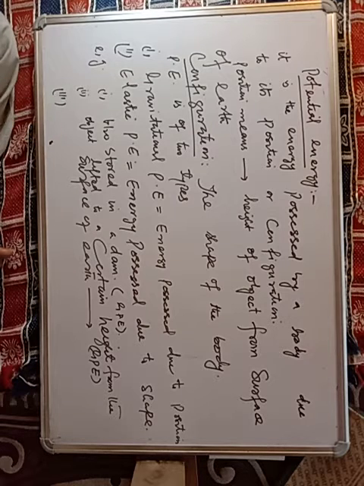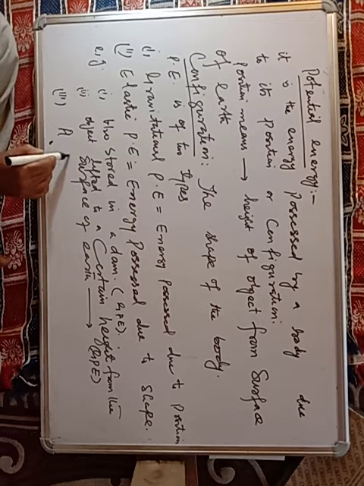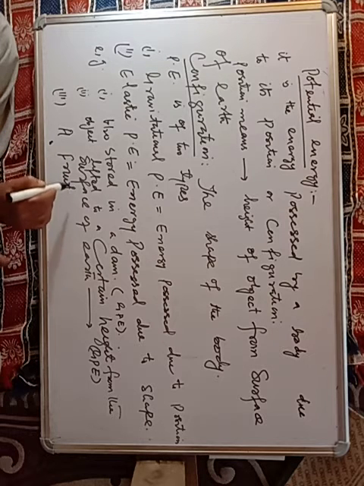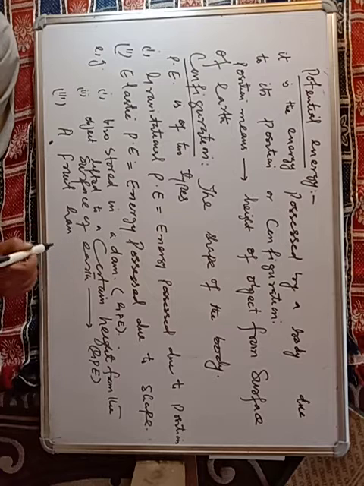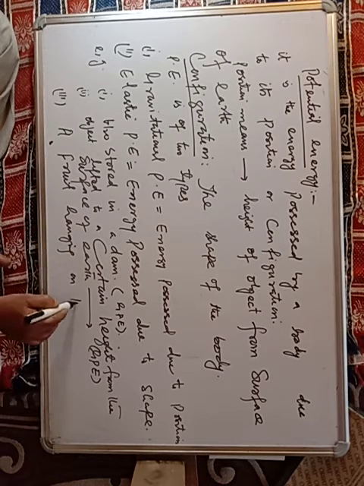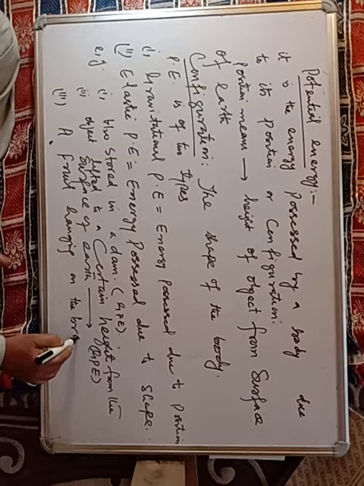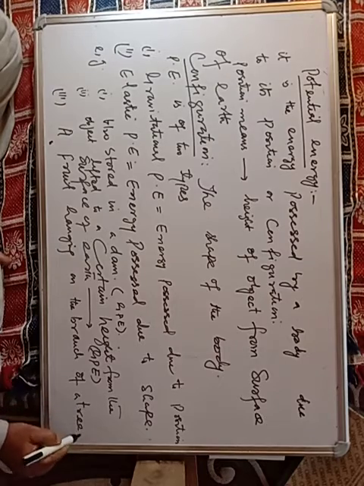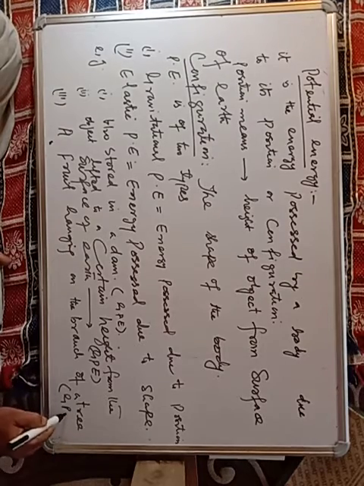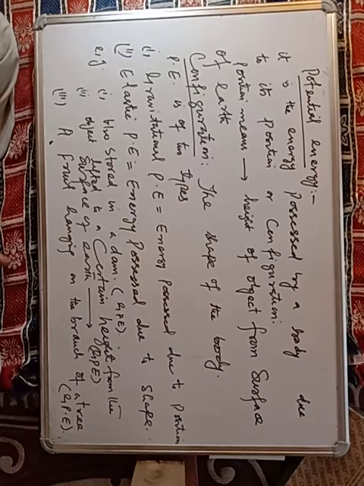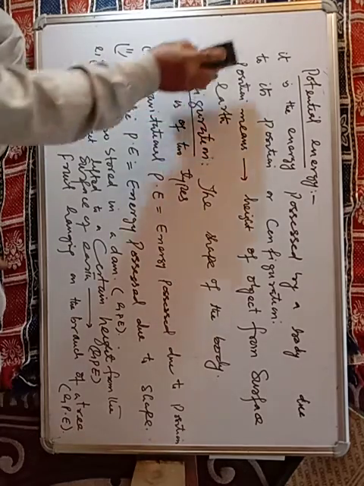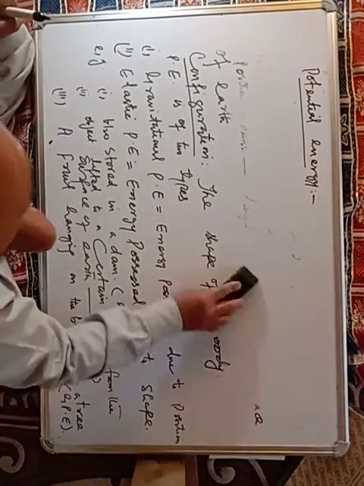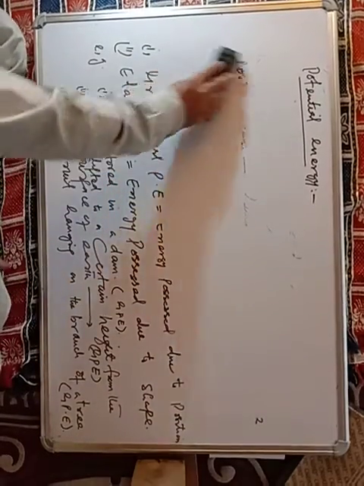तीसरा पॉइंट हम ले सकते हैं, a fruit hanging on the branch of a tree. कौन सी एनर्जी होगी? ग्रेविटेशनल पोटेंशियल एनर्जी, because it is at a certain height from the surface of the earth. So this is due to the position.